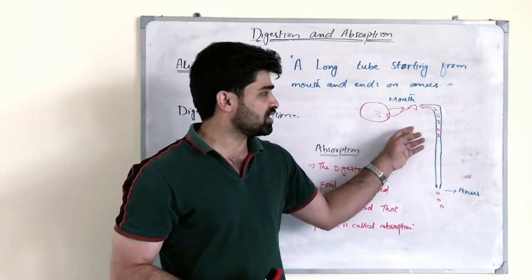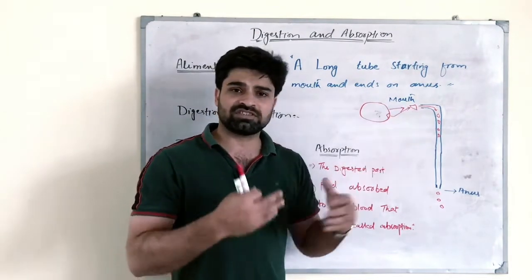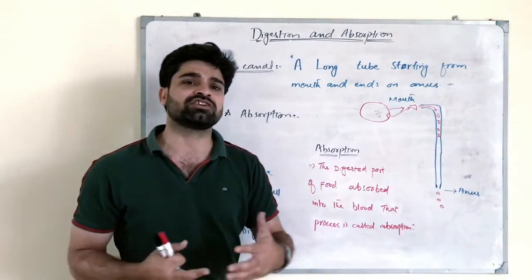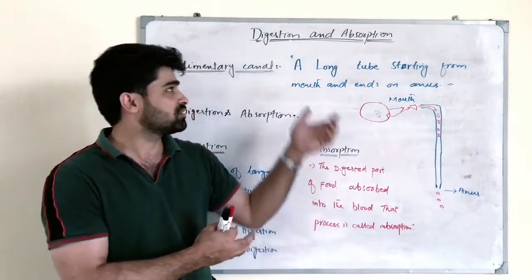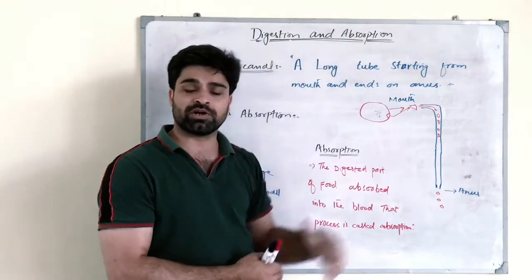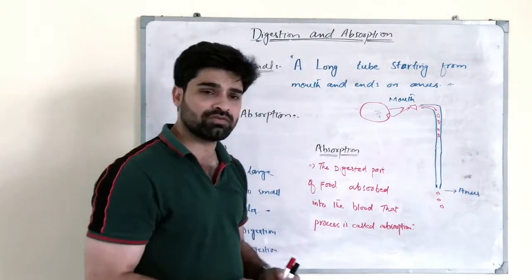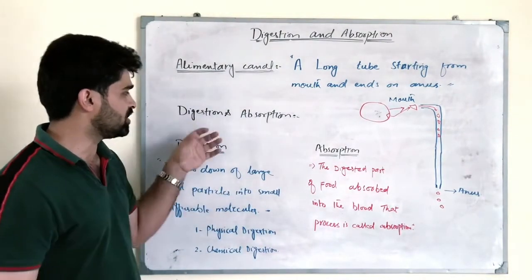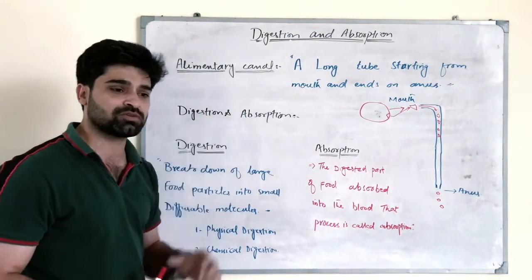In the alimentary canal, the food passes through the different stops, and at different stops that food is treated differently, so that it can be digested and absorbed in our body. I hope you have understood this, and let's come to our main topic, digestion and absorption.